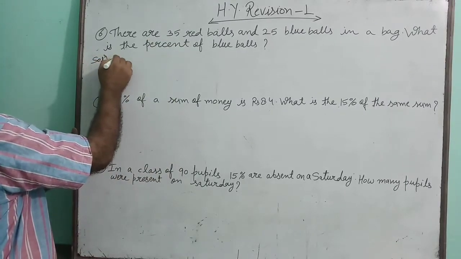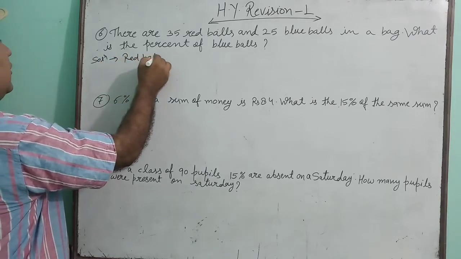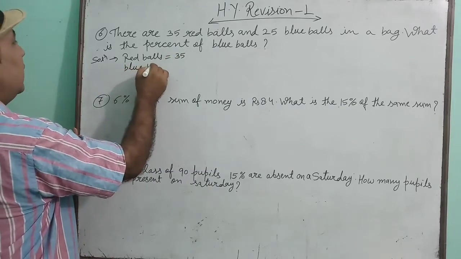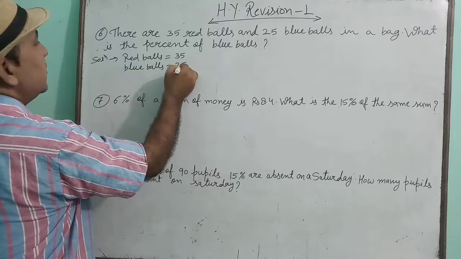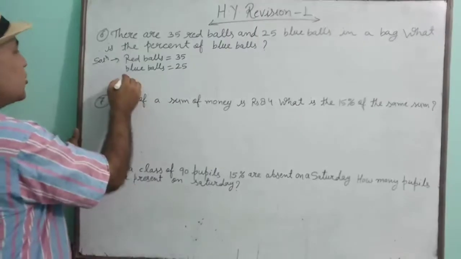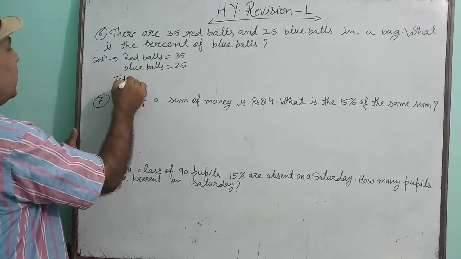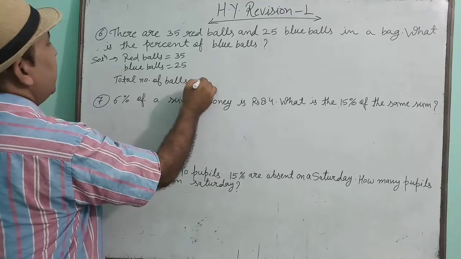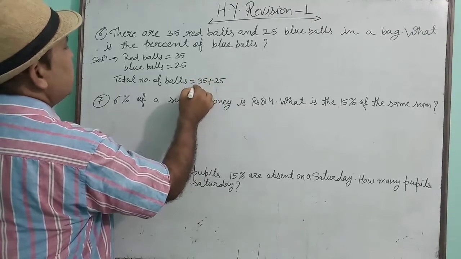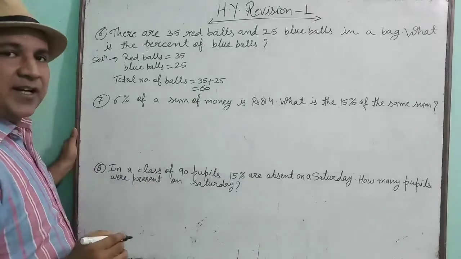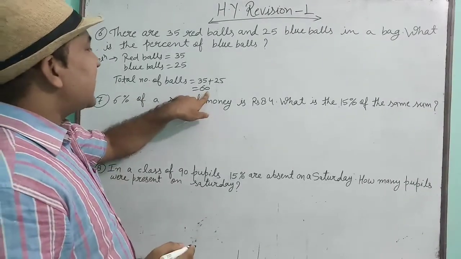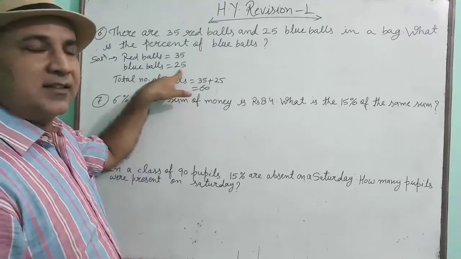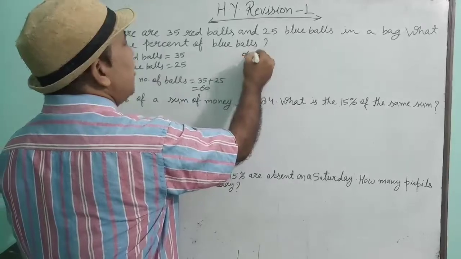So children, it is given that red balls are 35, blue balls are 25. So what will be the total number of balls? Total number of balls will be 35 plus 25. That means 60. If there are 60 balls and out of 60, 25 blue balls are there, then what will be the percentage of blue balls?